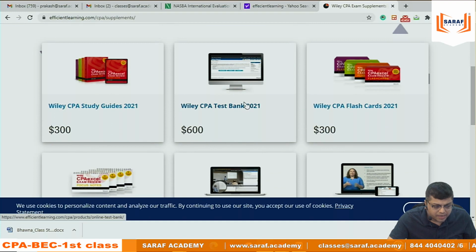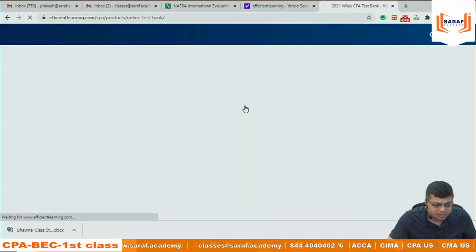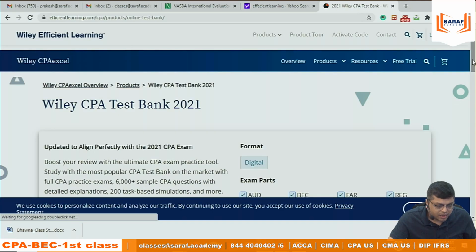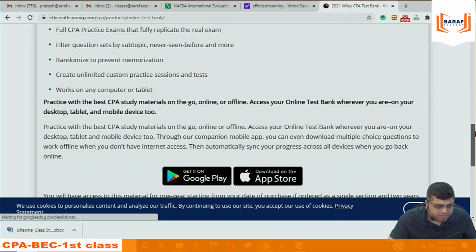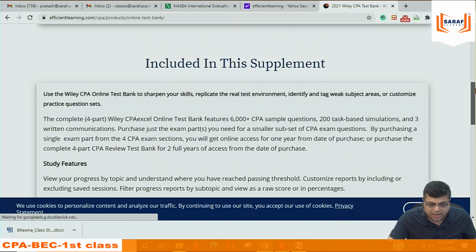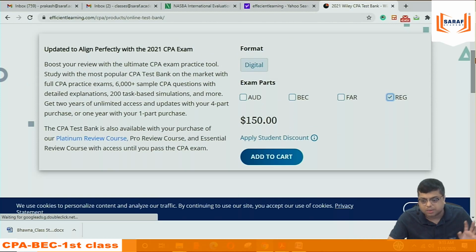This is the Wiley CPA Test Bank. For each subject, all four selected, it costs $150. What is included in that? Summary notes on the entire syllabus and the question bank. The question bank is a test bank, task-based simulations, mock papers, everything is included.